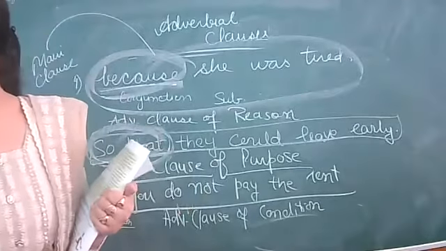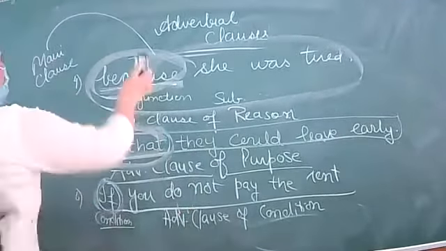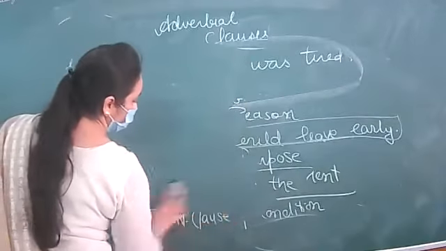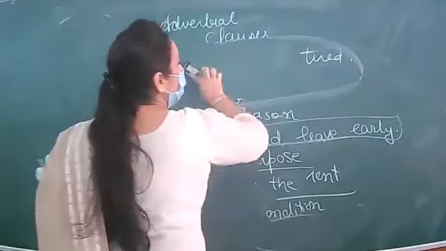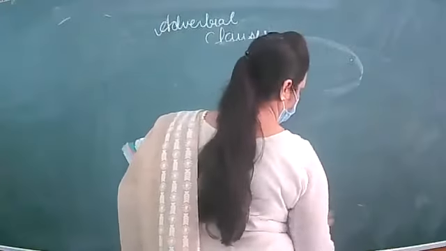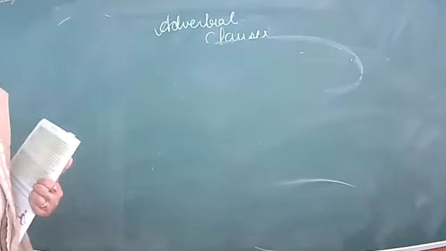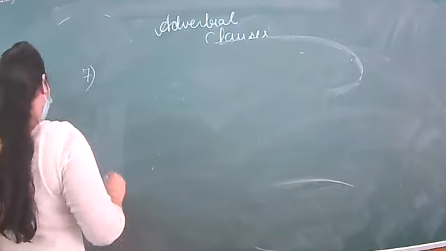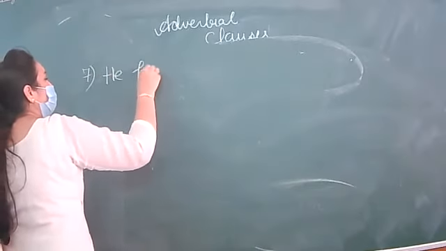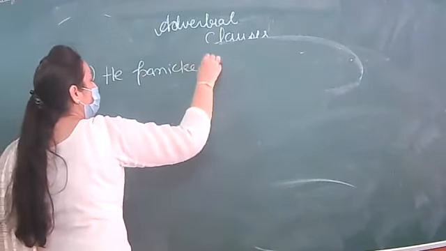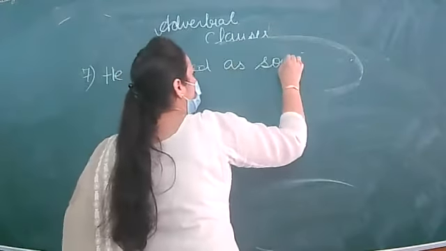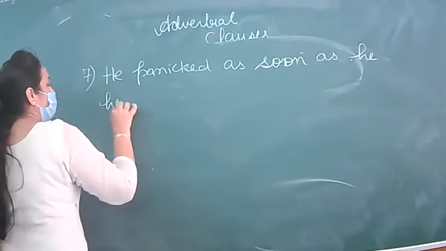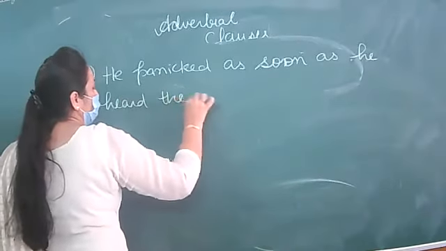So this concept is clear? Yes, ma'am. Clear grammar? Now I'm going to move further. Sentence number 7: He panicked as soon as he heard the news.